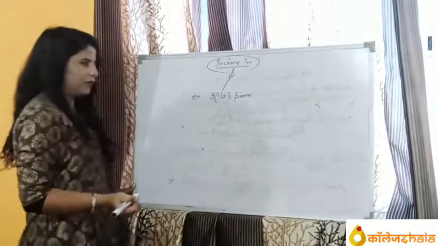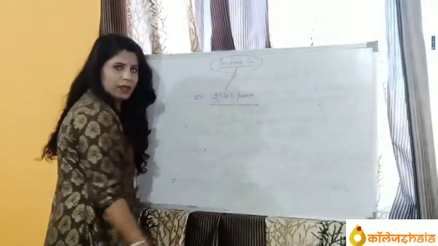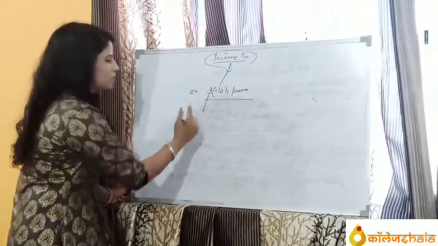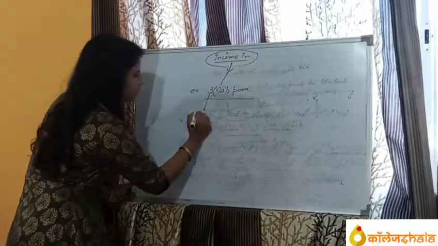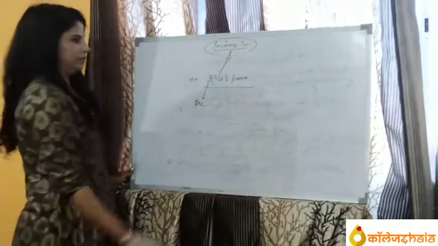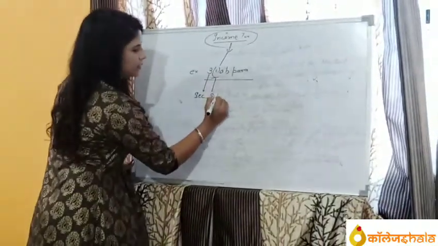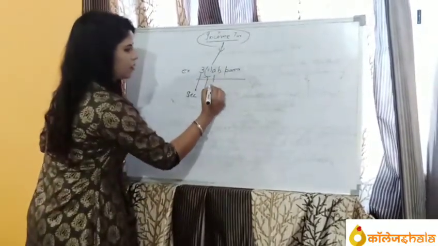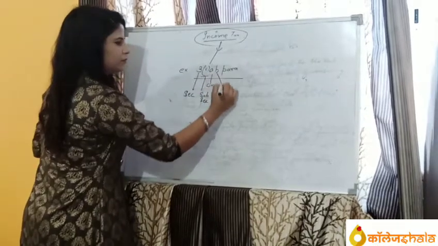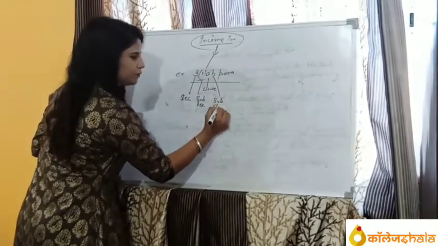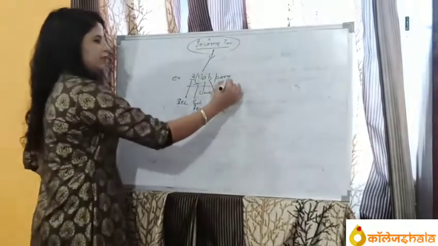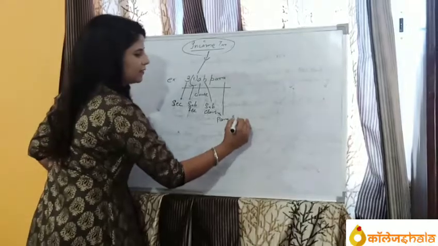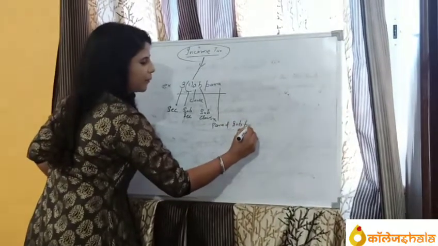What does this denote? The first three, I mean the numbers, show the section. This one shows the subsection. This is for the clause. This is for the subclause. This is para, and again if there is more, then it is subpara.